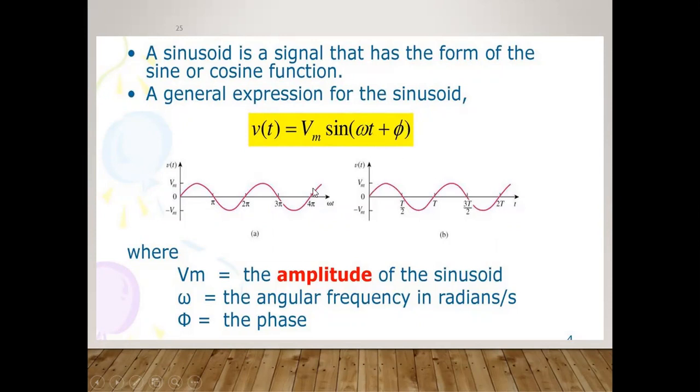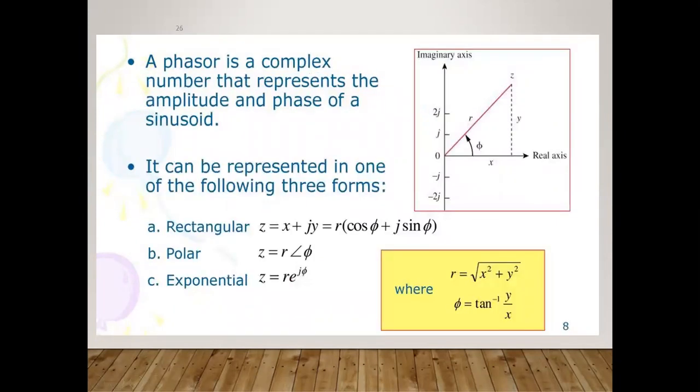And this phi is nothing but how much angle it is leading or lagging, and at a particular phasor diagram angle you can find it easily. So in this way, we have the amplitude or peak value of the voltage, a certain angular frequency in radians per second, and phi as the phase angle. Similarly, how can I write it in the transient or steady state condition for AC analysis, and how can we plot, identify and calculate the imaginary and real parts? That is very important to reduce the circuitry, to write the expression for it, and to avoid complexity in the circuit.